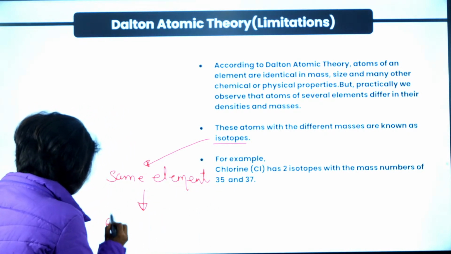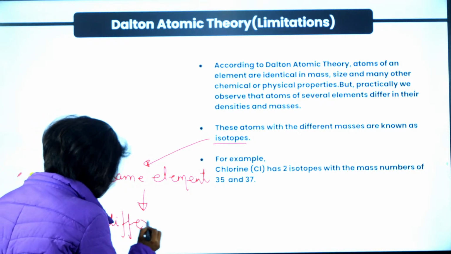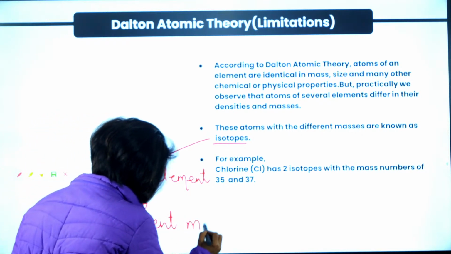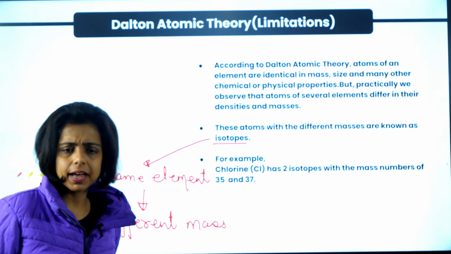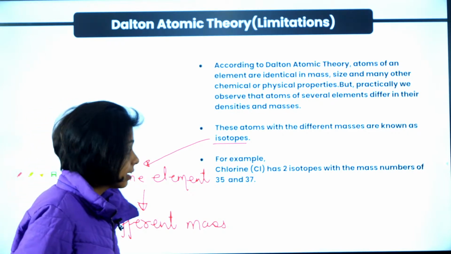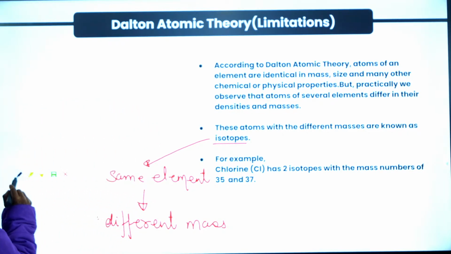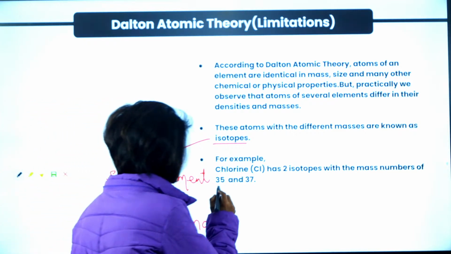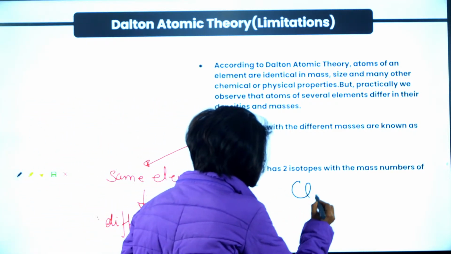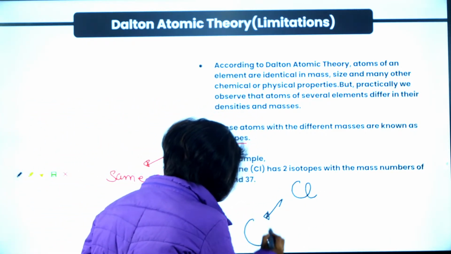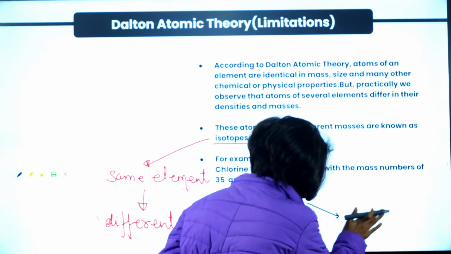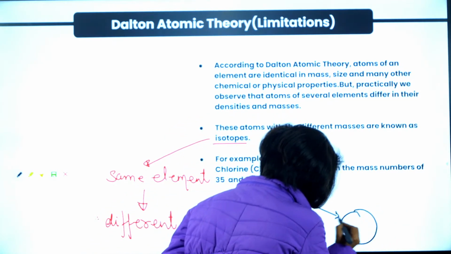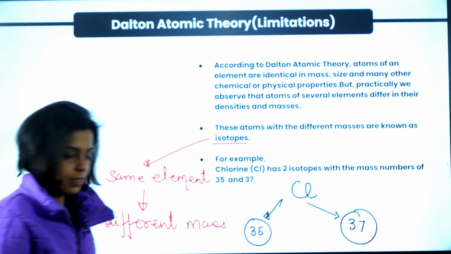So Dalton said in his theory that the atoms of the same element are same, they have same mass. But later the discovery of isotopes proved this point wrong. Chlorine has two types of atom, one with mass 35, another with mass 37. Atoms of the same element with different masses, right?